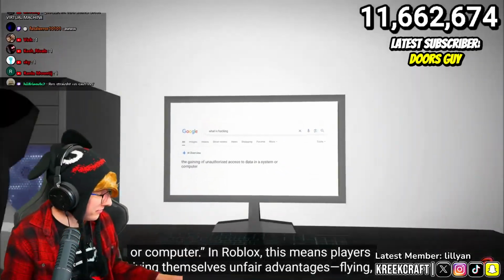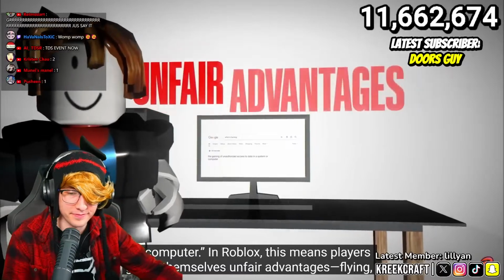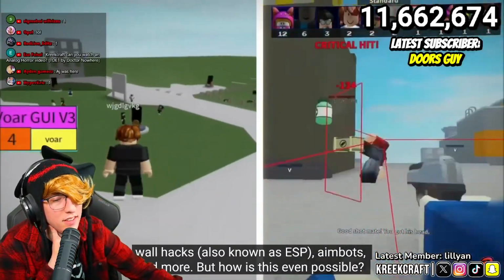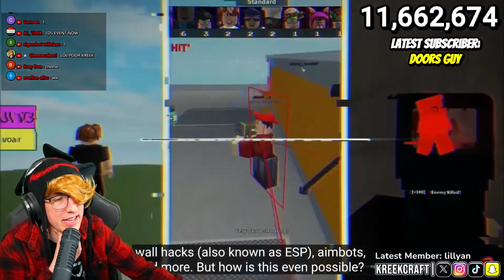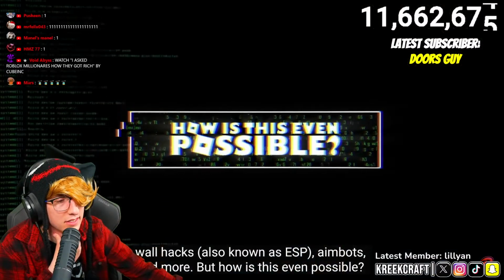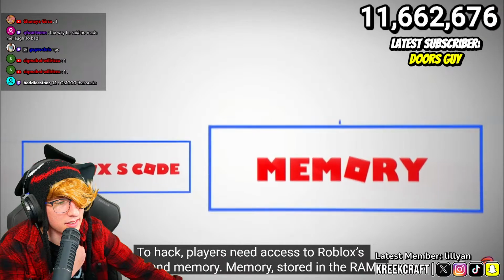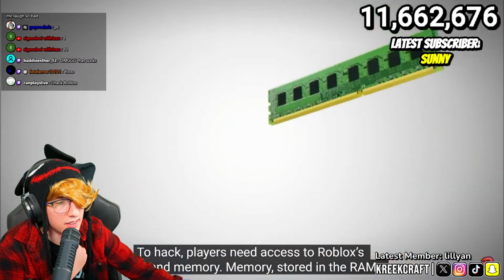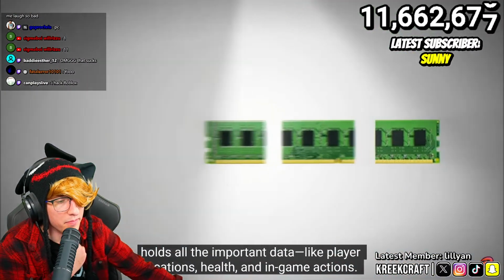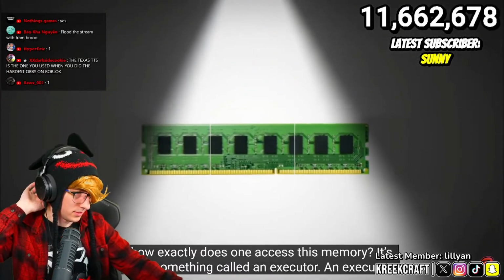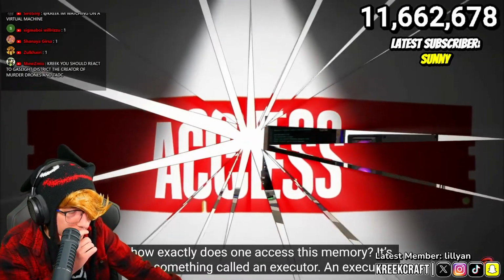But in Roblox, this means players giving themselves unfair advantages. For example, flying, wall hacks, also known as ESP, aimbots, and more. Hate those. But how is this even possible? To hack, players need access to Roblox's code and memory. Memory stored in the RAM holds all the important data. Like player locations, health, and in-game actions. But how exactly does one access this memory?